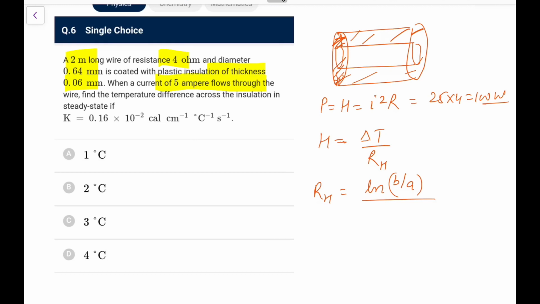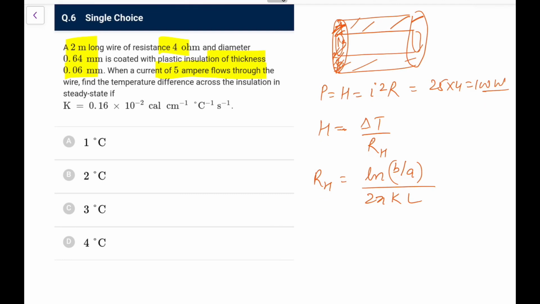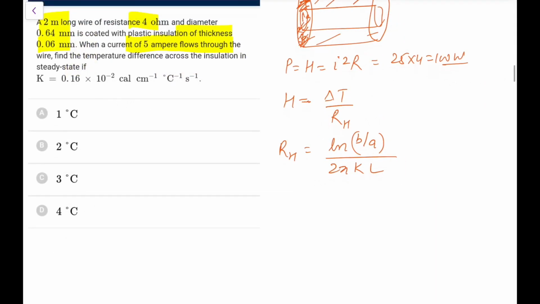So here I can say B by A, here this will be A and this will be B, outer one, upon 2 pi K, you can write 2 pi K L, that is what we write, 2 pi K L, L is the length. That is the formula that we typically use. So going by this, what we can directly say now, the delta T term would be H is 100 into ln of B by A.